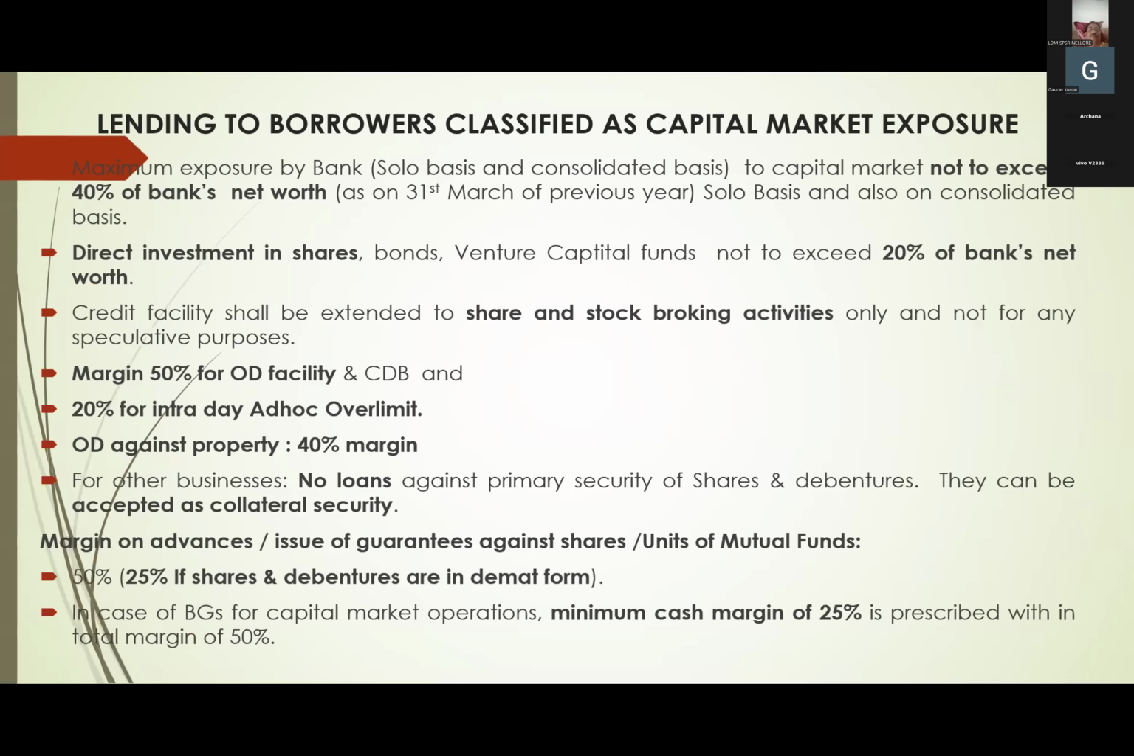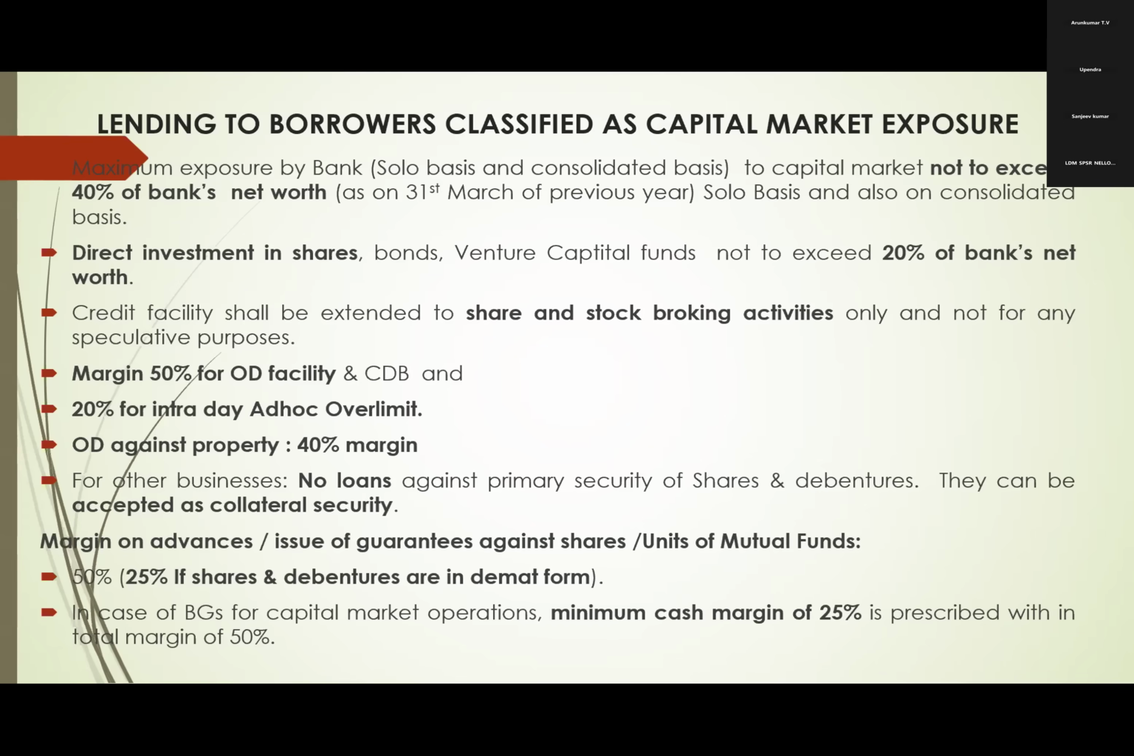Next, capital market exposure, the second one. What is this capital market? Again, share market, because this is the second non-trust area, where you should not lend liberally. You have to lend with certain restrictions. Second one, capital market, that is share markets. Normally, maximum loan to capital market should not exceed 40% of the bank's net worth as on 31st March of the previous year, either on solo basis or consolidated basis.